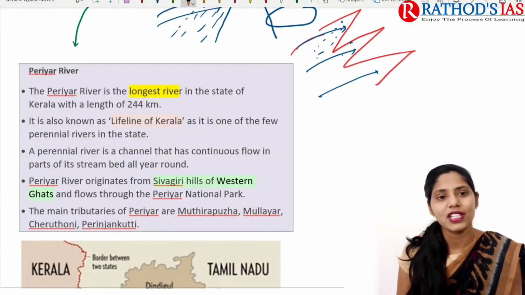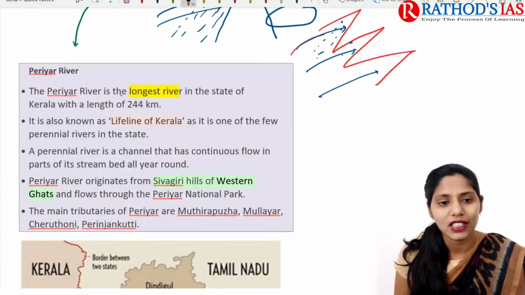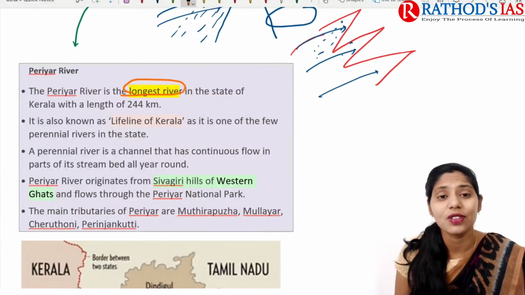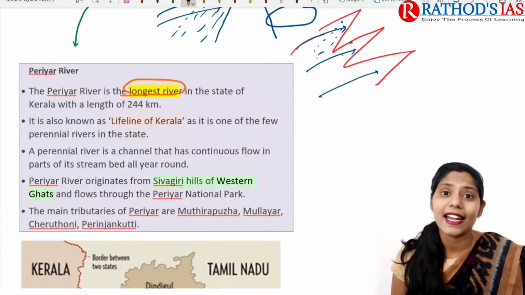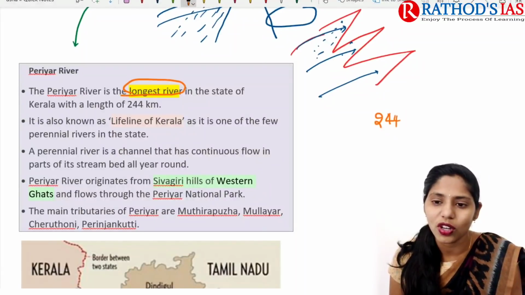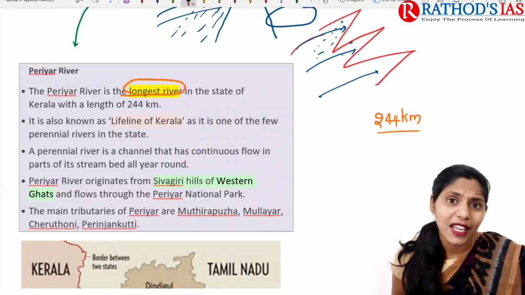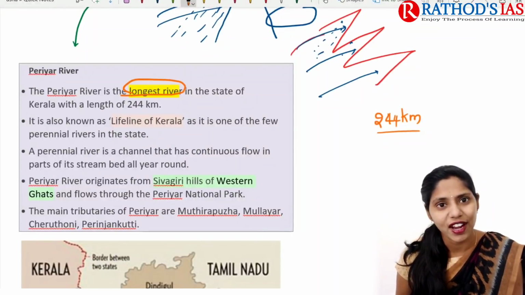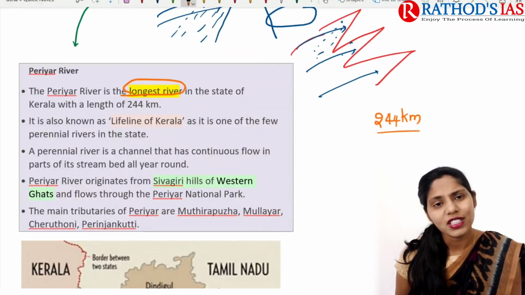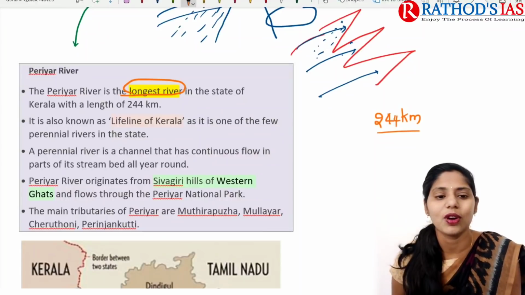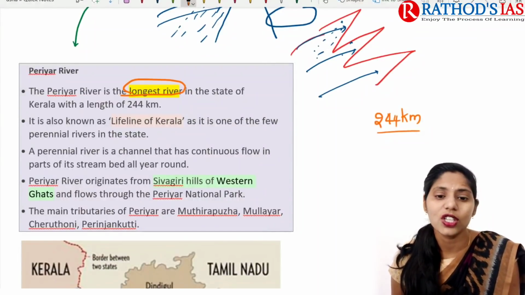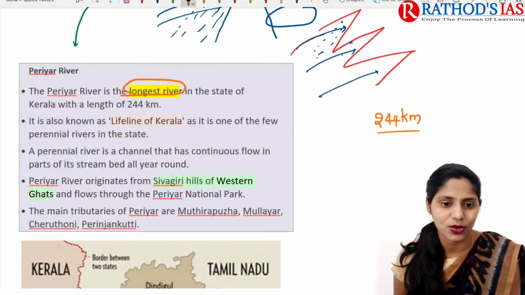If you are talking about the Periyar River, it is one of the longest rivers in the state of Kerala, and its length is about 244 kilometers. This Periyar River is also known as the lifeline of Kerala. So why is it called the lifeline of Kerala? Because it is a perennial river channel. We can see there is a continuous flow of water in this stream.